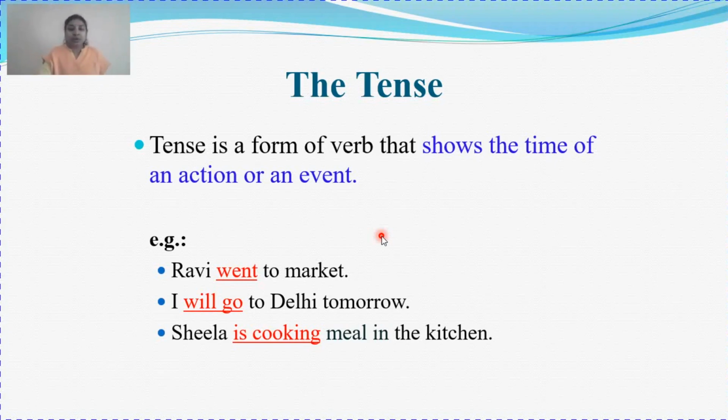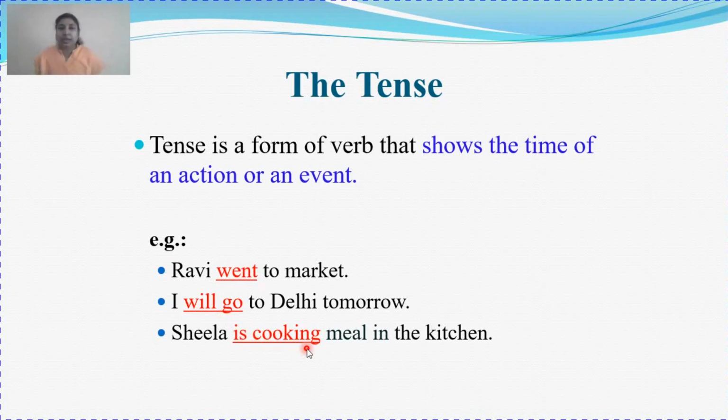For example, Ravi went to market. Here the word went is in simple past tense and I am talking about the past time. Next, I'll go to Delhi tomorrow. Here I am talking about future tense, the time that is going to come. And in the last sentence, Sheila is cooking meal in the kitchen, that is present time, the current time.